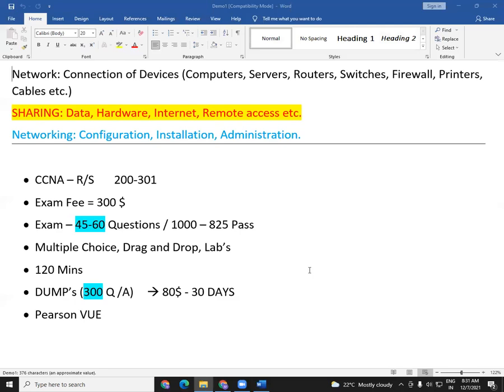Basically, computer networks are divided into two types. One is called a logical network, and the other is called a physical network. So what is the difference between the logical network and the physical network?